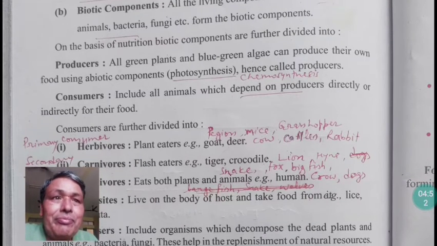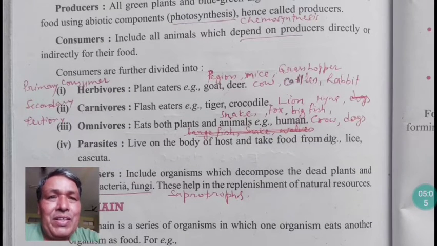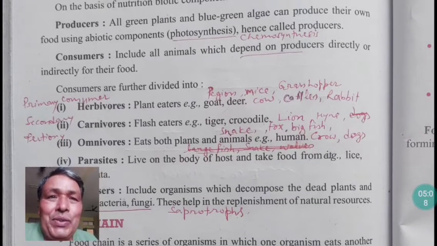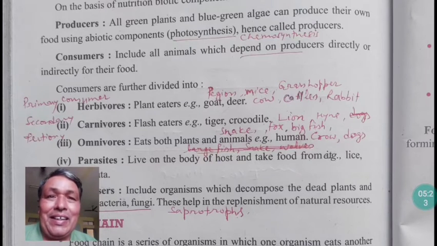Actually, consumers depend on producers for their food, directly or indirectly. Consumers may be divided into four different parts. One is herbivores. Herbivores are plant eaters; they eat only plants, grass, plant material, fruits, etc. Like the goat, deer, pigeon, mice, grasshopper, cattle and rabbits. These are all herbivores. We can say these are also primary consumers, meaning they consume food directly from the producer.